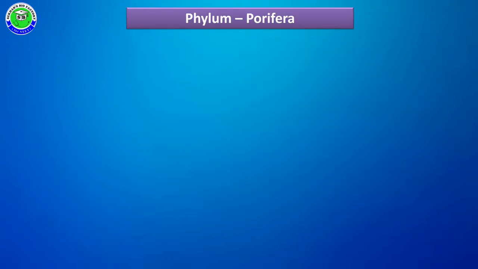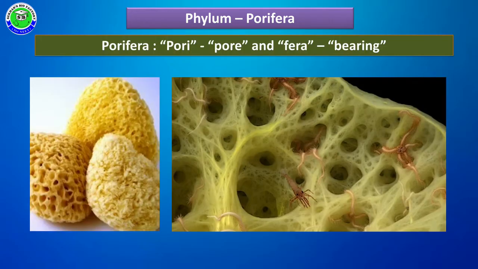In this video, I am going to explain the general characters of phylum Porifera. Porifera is the first phylum in animal kingdom classification. In the name Porifera, pori refers to pores and fera means bearing. So the primitive animals which bear minute pores on their body surface are called poriferans.